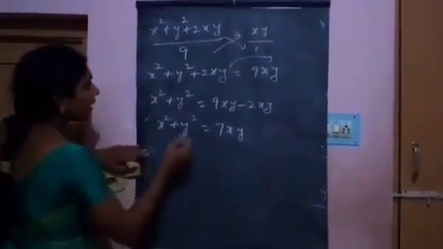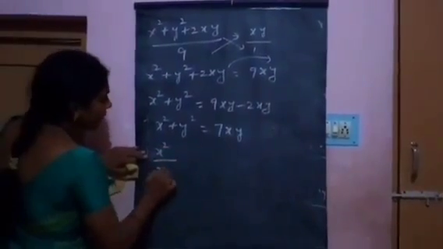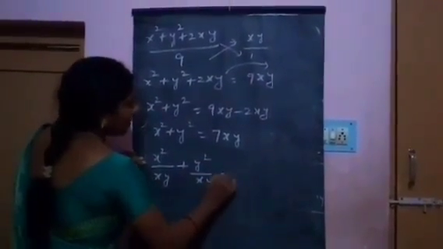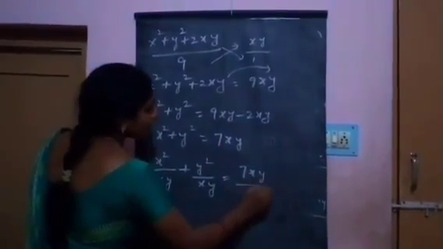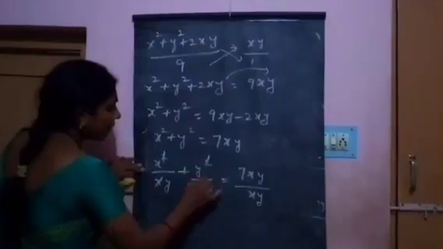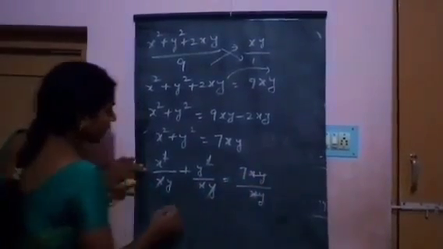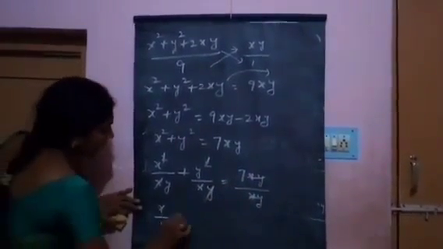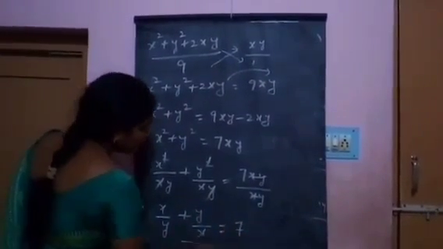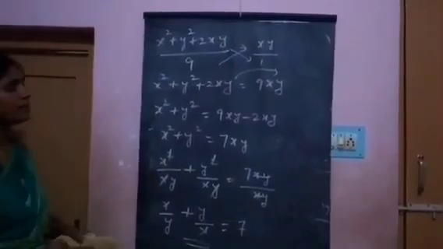Both sides dividing by xy, x square by xy plus y square by xy equal to 7xy by xy. x cancel, y cancel, xy cancel. x by y plus y by x equal to 7. This is the answer.